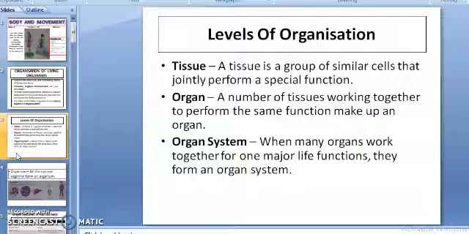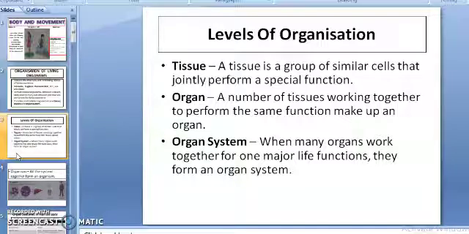Cells form tissues. A tissue is a group of similar cells. Try to understand what is a tissue. A tissue is a group of similar cells that jointly perform a special function. Muscles, bones, blood, etc. in your body are the tissues in our body. For example, muscular tissue. Let's say muscular tissue is responsible for the movement of the body parts.